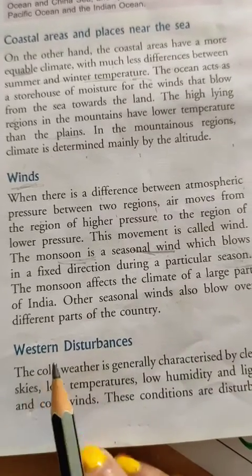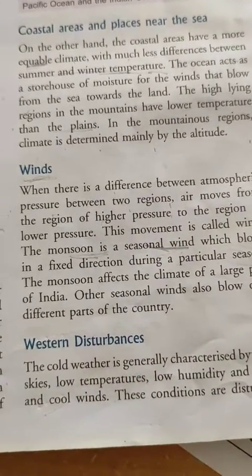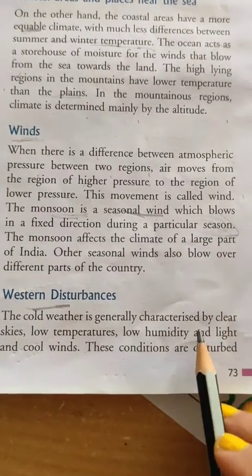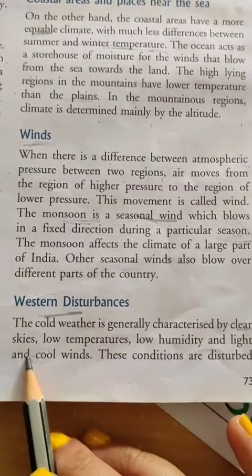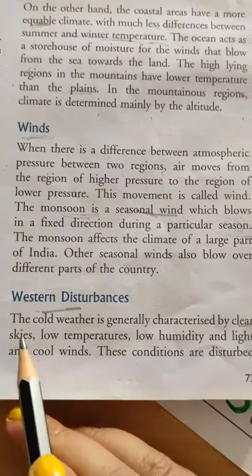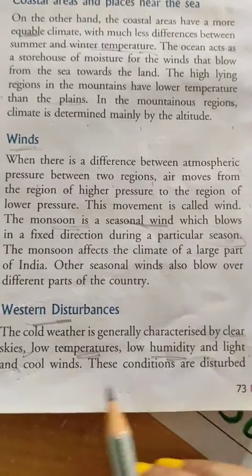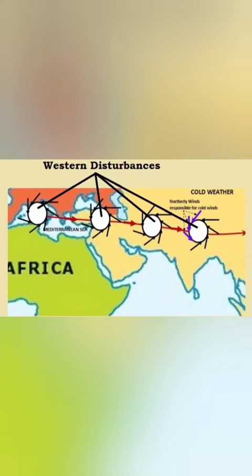The next factor is western disturbance. During the winter season, most of the places experience clear sky. Now also you can see clear sky, low temperature, low humidity and light and cool wind. These conditions are disturbed by cyclones coming from the Mediterranean Sea. These cyclonic winds are known as western disturbance.